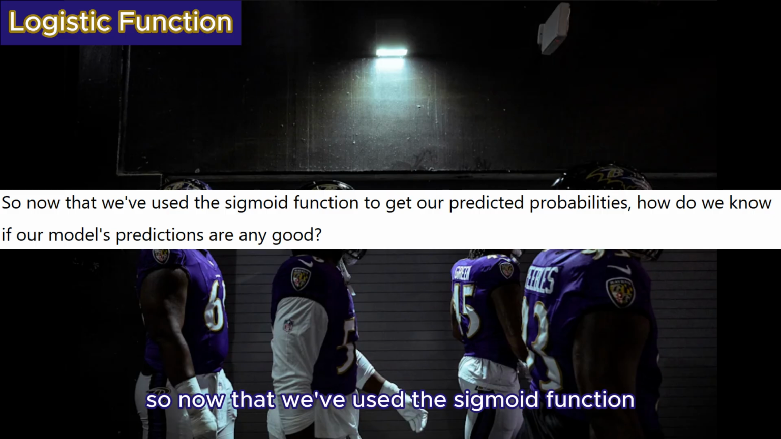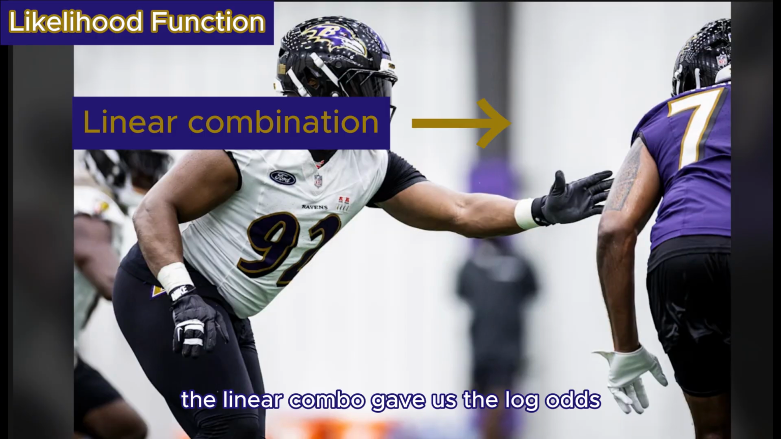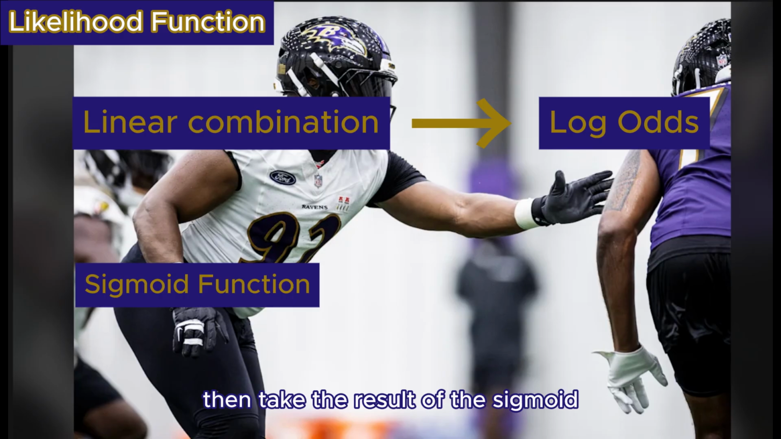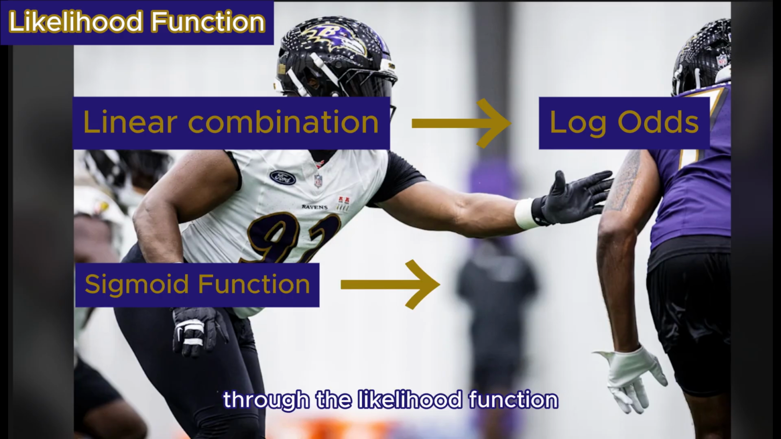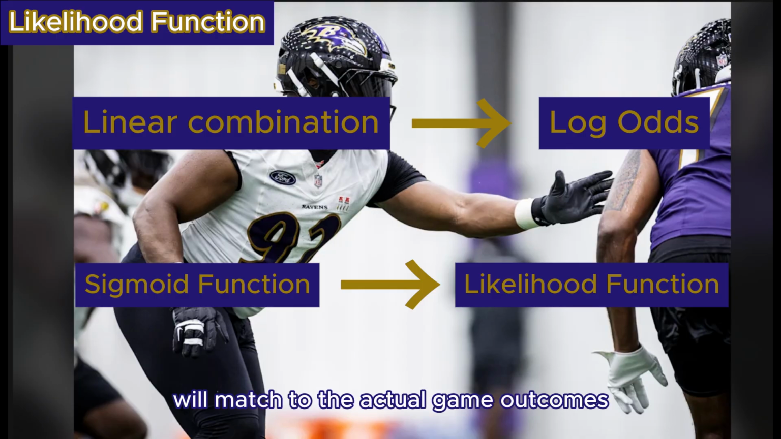So now that we've used the sigmoid function to get our predicted probabilities, how do we know if our model's predictions are any good? The linear combo gave us the log odds. We put the log odds into the sigmoid, then take the result of the sigmoid, which is the predicted probability, and now we're going to put that through the likelihood function. With the likelihood function, we're measuring how likely the model, with its predictions, will match the actual game outcomes.